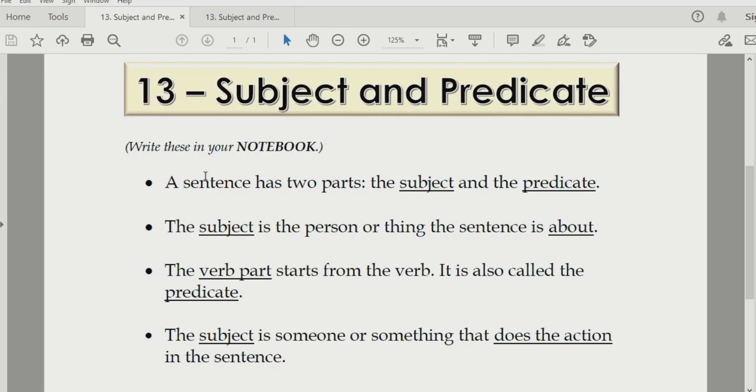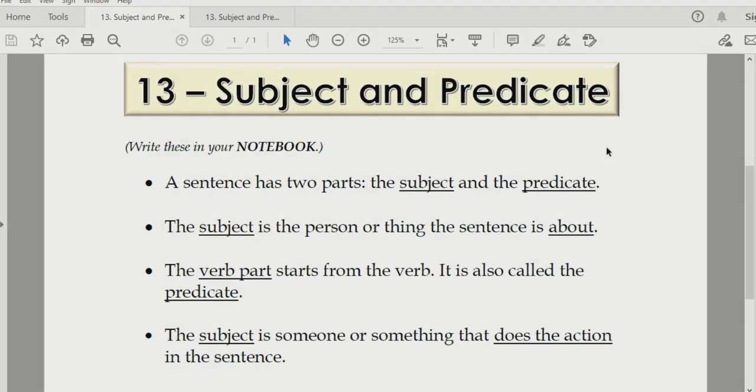And the second thing is, dear students, you must have noticed that in most of the grammar chapters, I always explain to you the meaning of verb. V-E-R-B, verb. From now onwards, I won't be explaining to you this word. By now, you should know what is the meaning of verb. For the last time, I'm going to repeat: verb is a doing word, or you can also say it is an action word. Now we start with our chapter 13, that is subject and predicate.